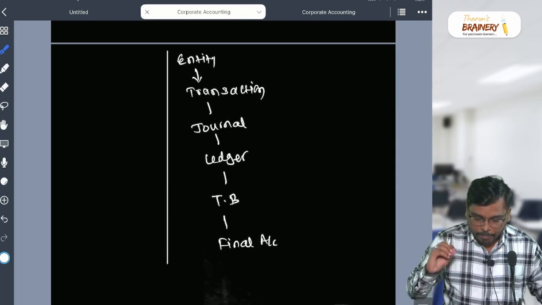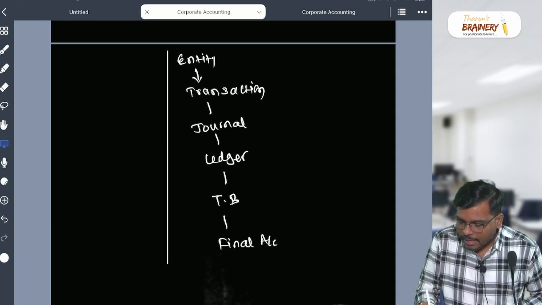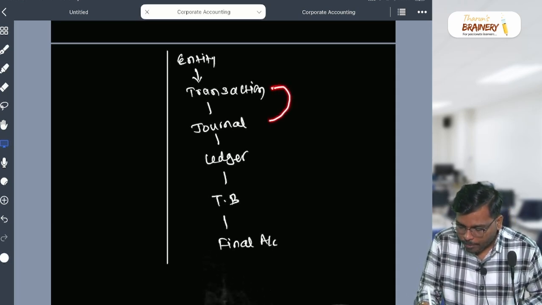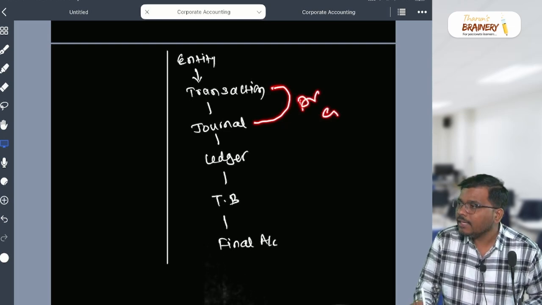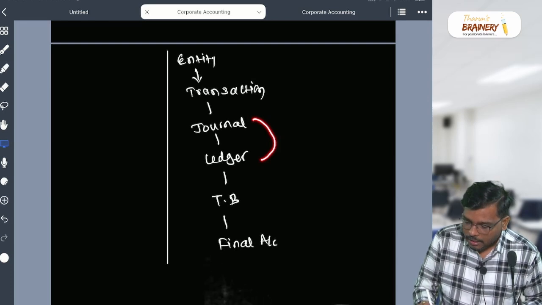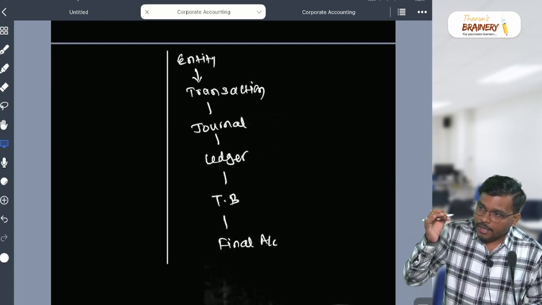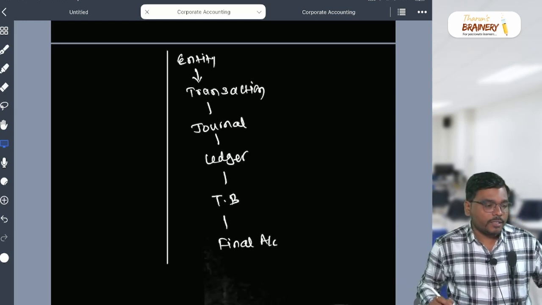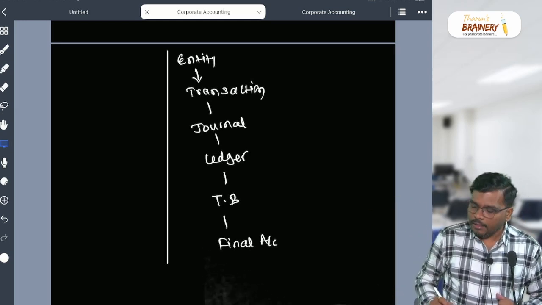Please understand this carefully now. My dear student, there was a transaction. From the transaction we prepare what, sir? Journal. In the journal there is always debit and credit. From the journal we prepare what, sir? Ledger. That means the journal entry which you pass, that entry we already record in the debit as well as what, sir? Credit. Yes or no?